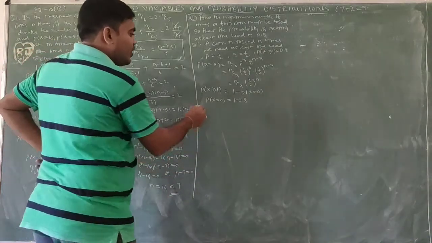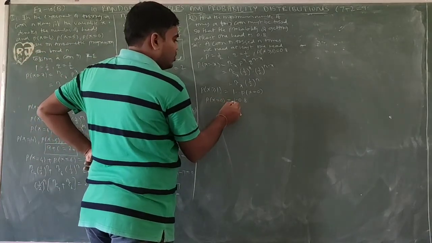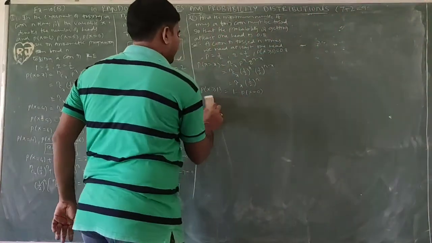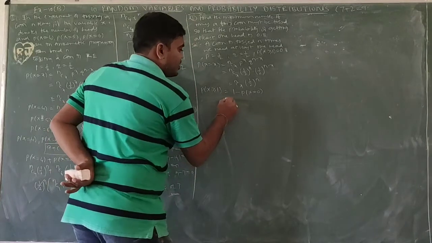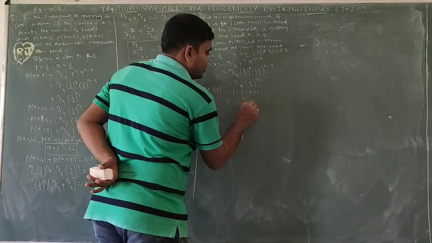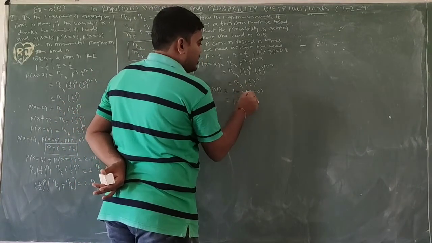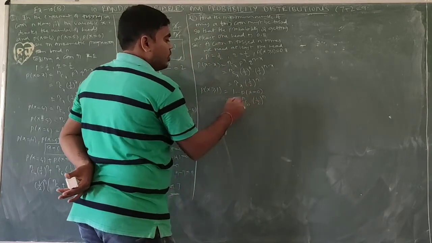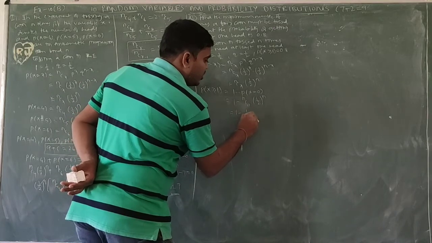Okay, so P of x equal to 0. First, I want to simply write 1 minus nC0, 1 by 2 whole power n. So nC0 equal to 1, 1 minus 1 by 2 power n.